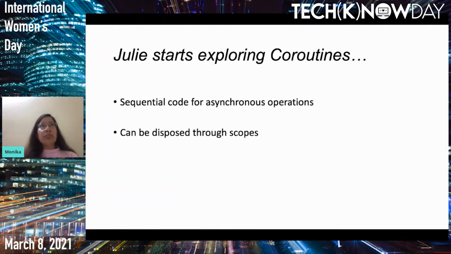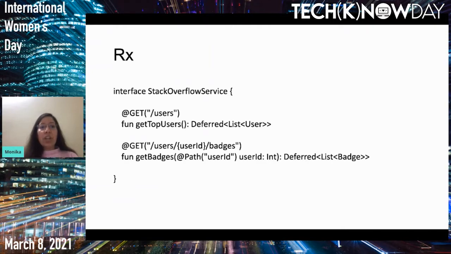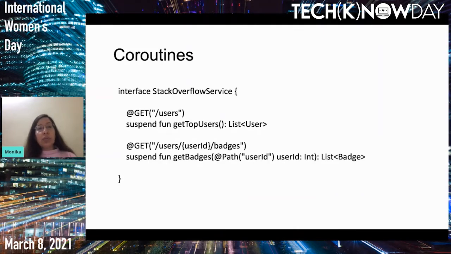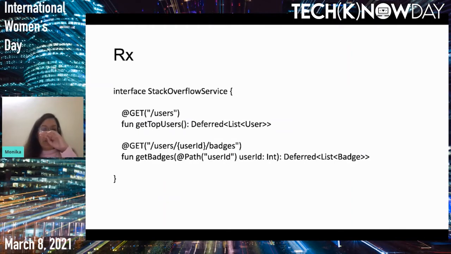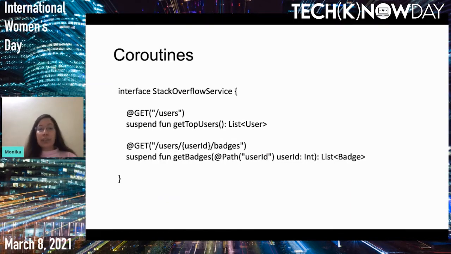So she starts refactoring her Rx code into coroutines. Here you can see we have this API interface where we are telling about the API methods and the results, with the endpoints as well. With coroutines, when we write the same code, you can see that here we have our functions and we have converted them to suspend functions.